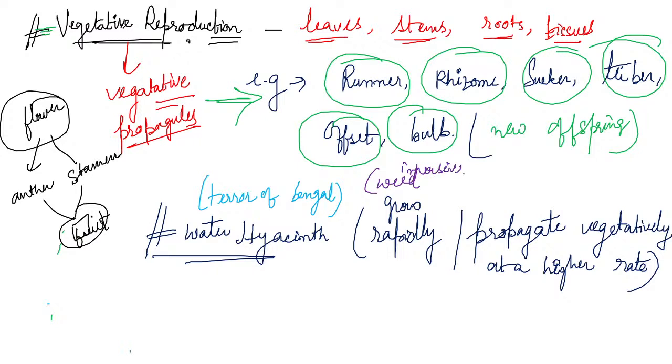So if it asks you to name an invasive weed that grows rapidly and propagates vegetatively at a higher rate, it is the water hyacinth, or the terror of Bengal. Clear? This is also a NEET MCQ question. Now we'll go to the buds or the eyes or the tubers in the potato.